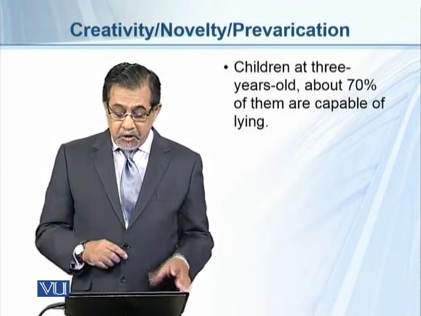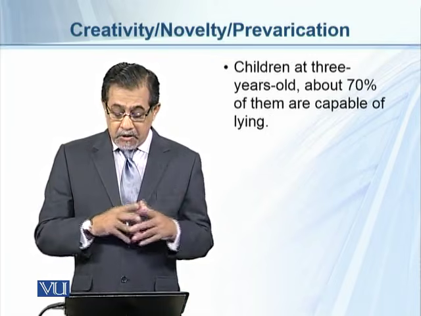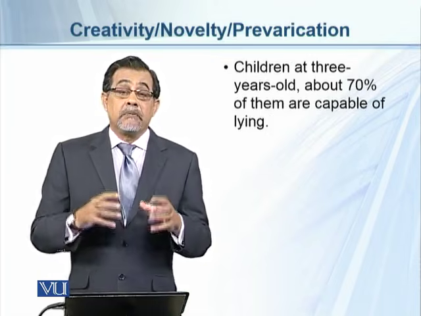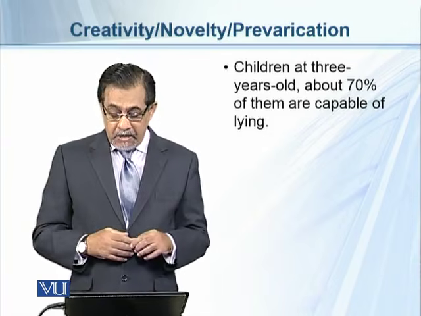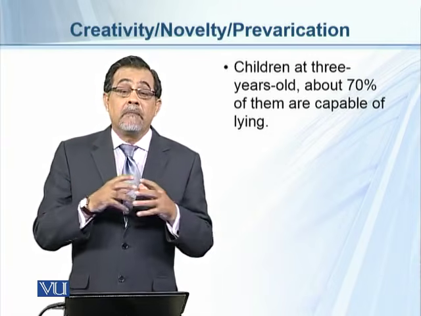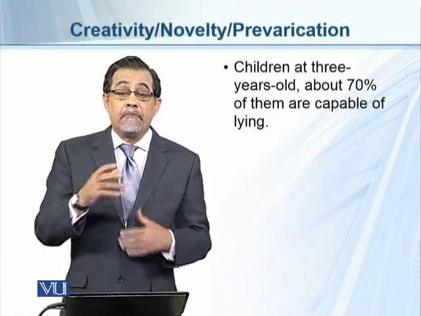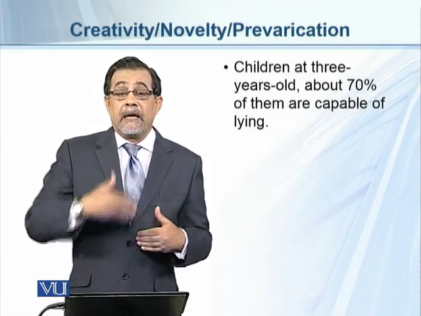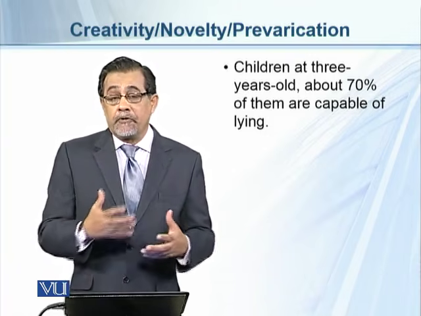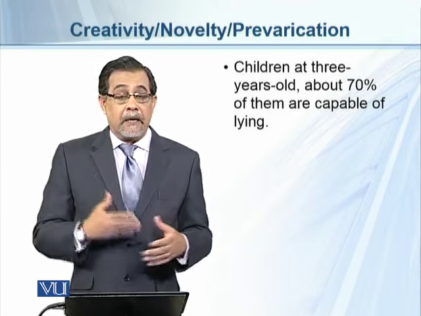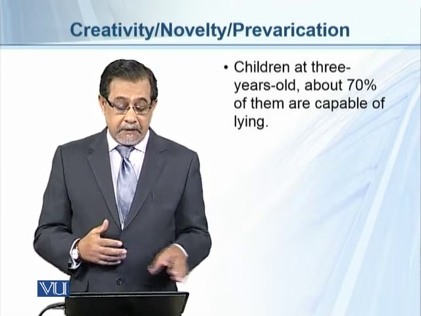Children at 3 years of age can use 70% false statements. They can lie up to 70%, and at 4 years of age, their lying can go up to 100%.